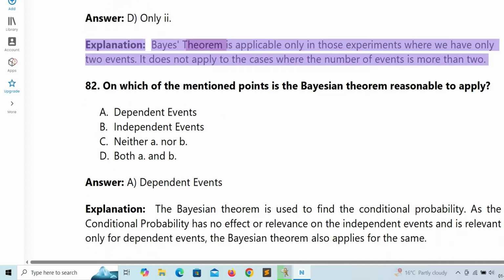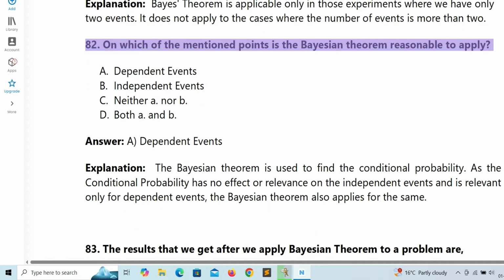Explanation: Bayes' theorem is applicable only in those experiments where we have only 2 events. It does not apply to the cases where the number of events is more than 2.